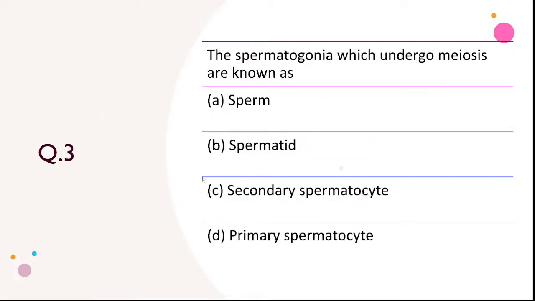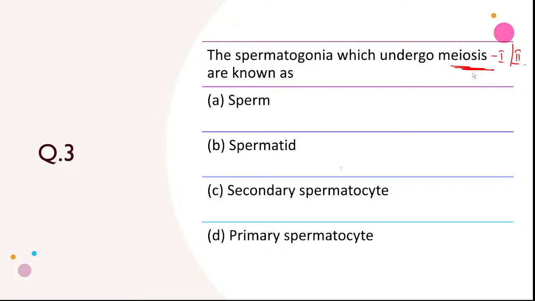The next question is, the spermatogonia which undergo meiosis are known as. Okay? Spermatogonia which undergo meiosis, they are known as what? They need to mention here whether meiosis 1 or 2. Then only we will be able to answer correctly. If it is meiosis 1, then they will produce secondary spermatocyte.